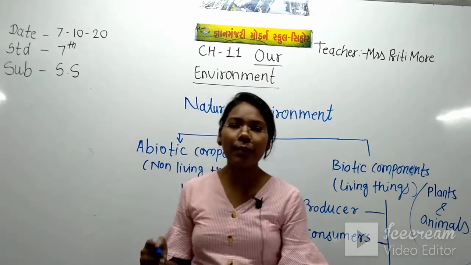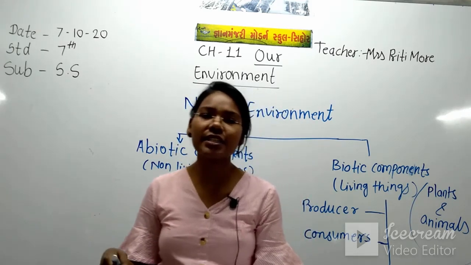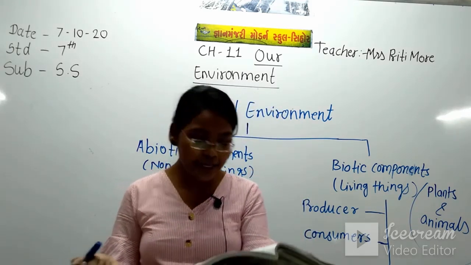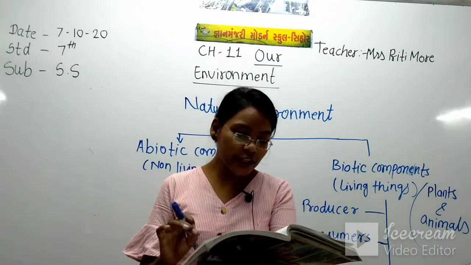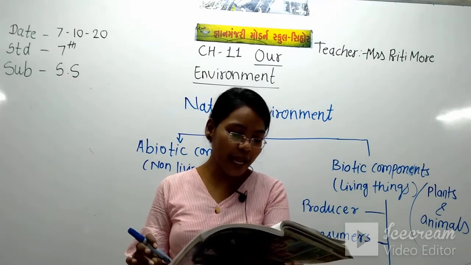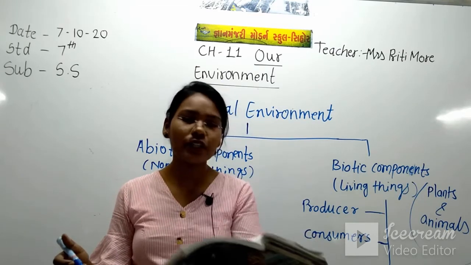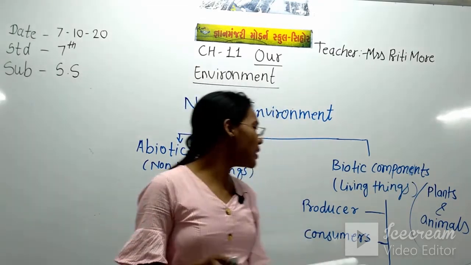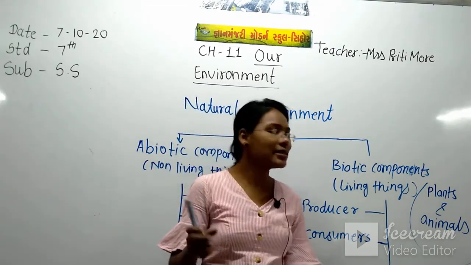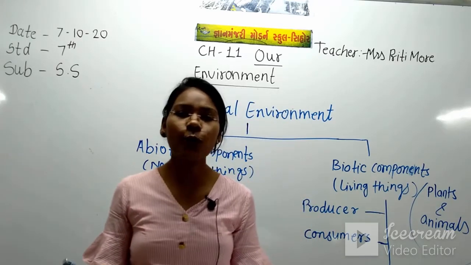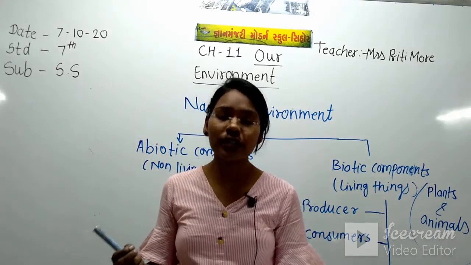That means many living things are included in it: humans, animals, plants and all other organisms.